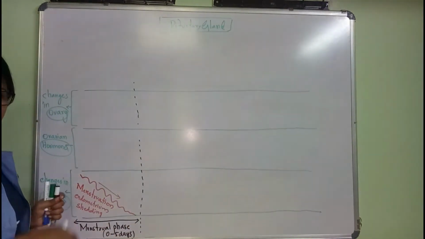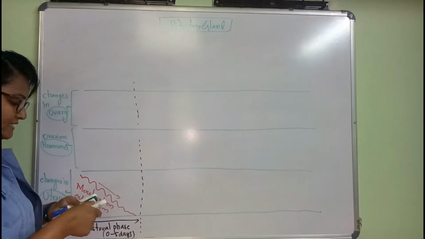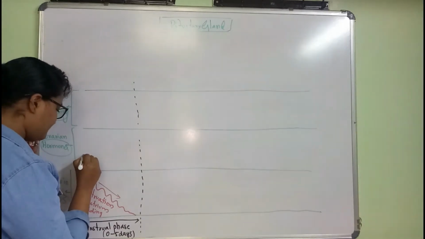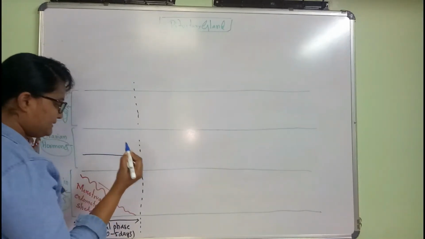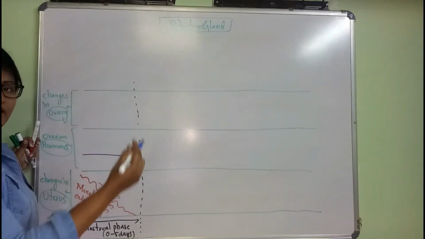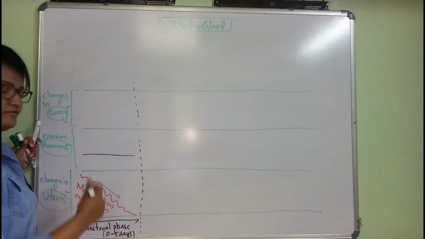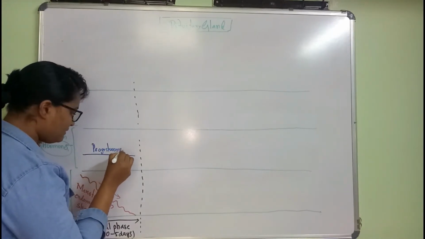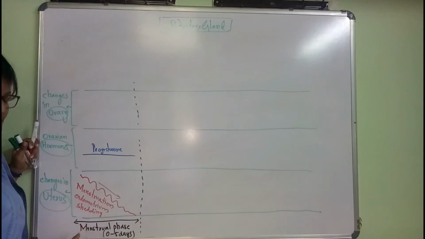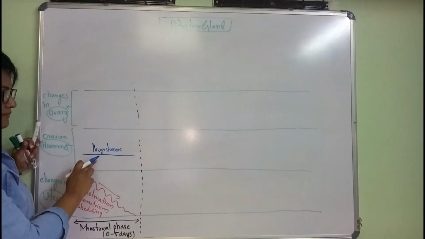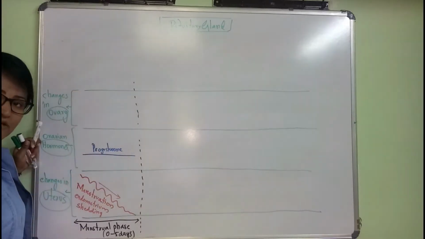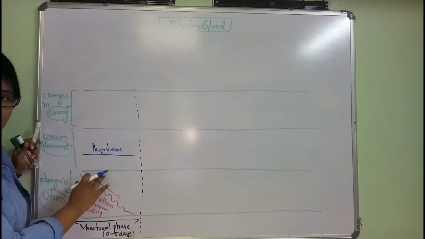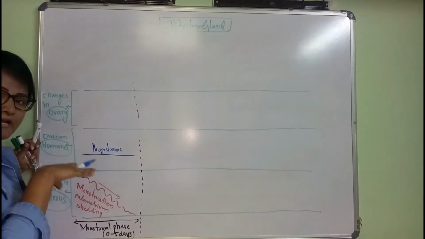Why is there shedding? Why should the endometrium wall shed? We know a hormone, I'll give different colors for different hormones. This is our progesterone hormone. During the first days of the cycle, the progesterone hormone will be reduced. Because of the reduction, the low level of progesterone production makes the endometrium shed.